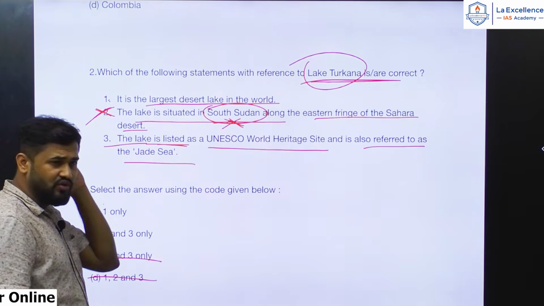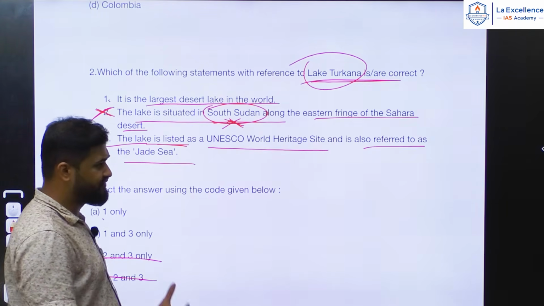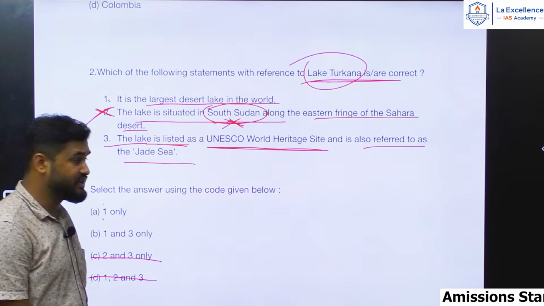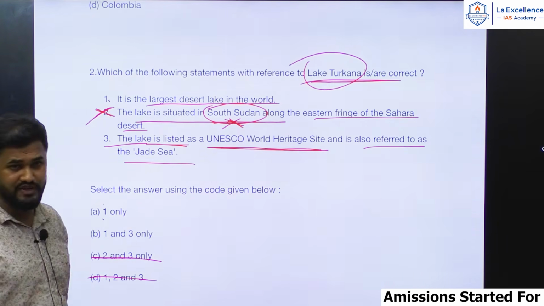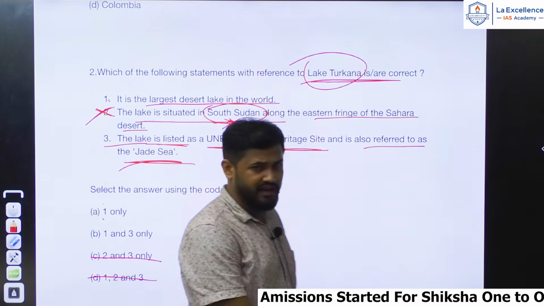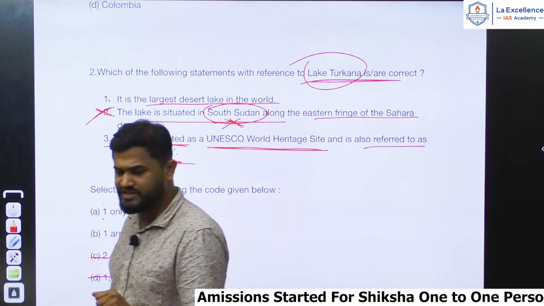If you know a little bit about Lake Turkana, you will definitely understand that. If you have read about it, you would know that it's a UNESCO World Heritage Site, and it is referred to as the Jade Sea. It looks turquoise greenish in color.